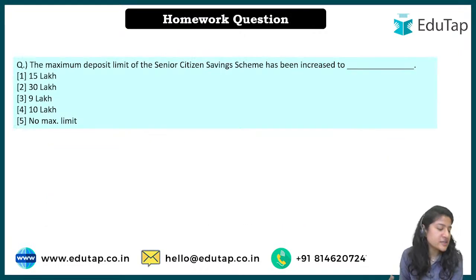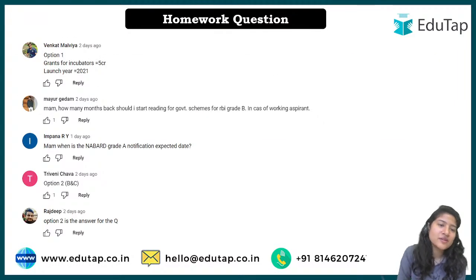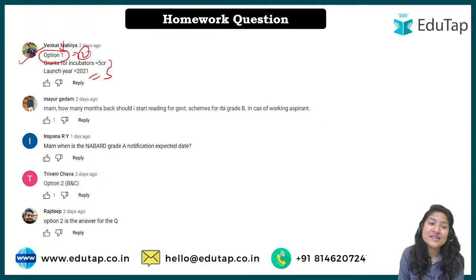Okay, so here's a homework for you all. The maximum deposit limit of the senior citizen scheme has been increased to, so you have to tell which is the right answer, and these are the toppers of the last session. See, Venkat, you told the right answer, but here it should not be 1, it should be 2, right? These can be considered silly mistakes in examination which can cost you marks.